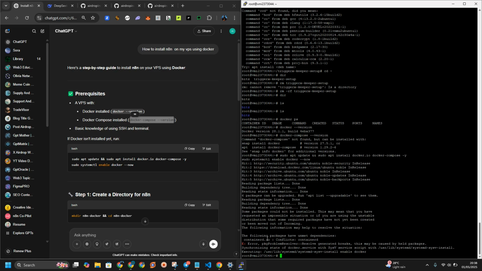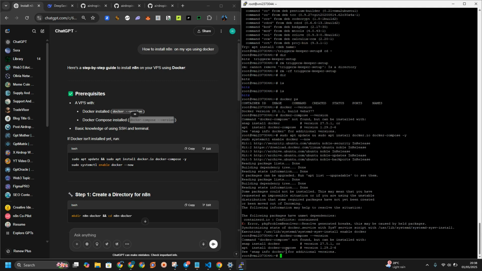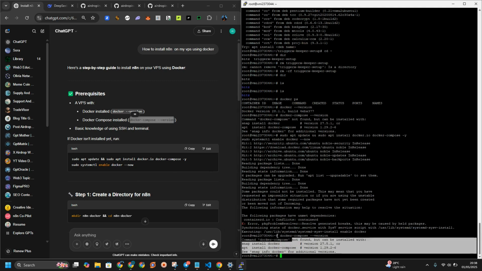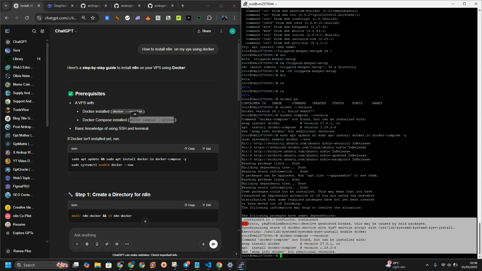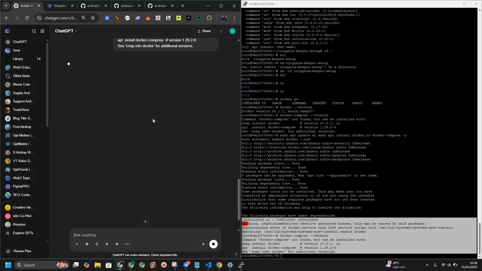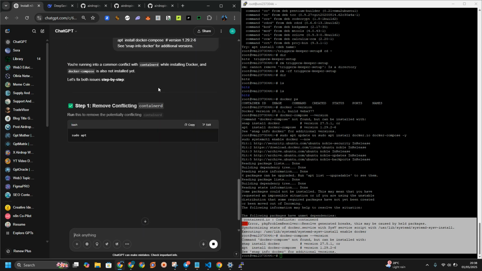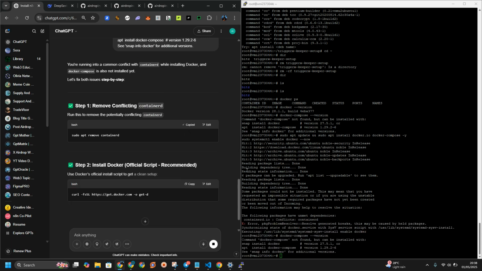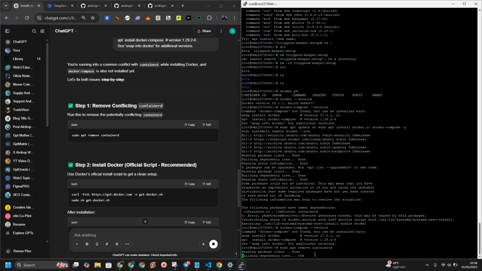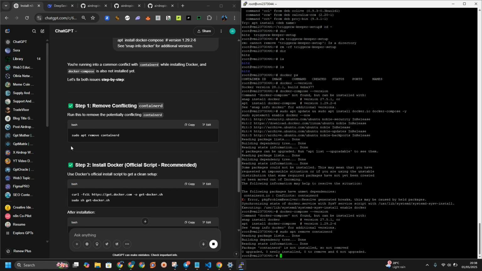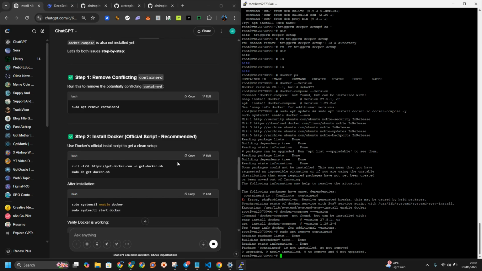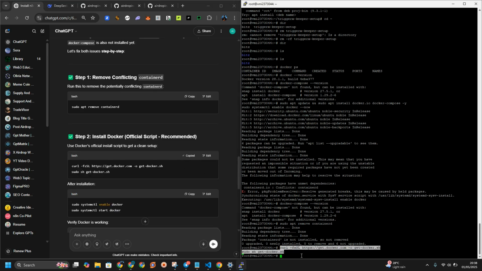So like I said, the error resolve, blah, blah, blah. Let us run docker compose to see what we got. We are going to feed this error back to ChatGPT, because what we are going to do now is full automation. I'm going to run this on full automation. First, they want us to remove the containerized. After removing the containerized, we have to do a clean setup of Docker.